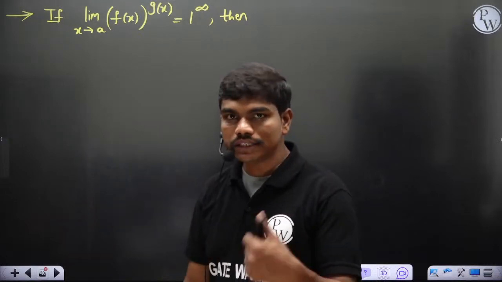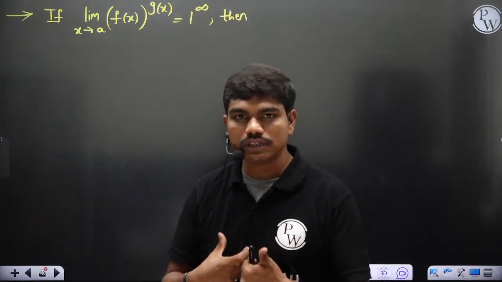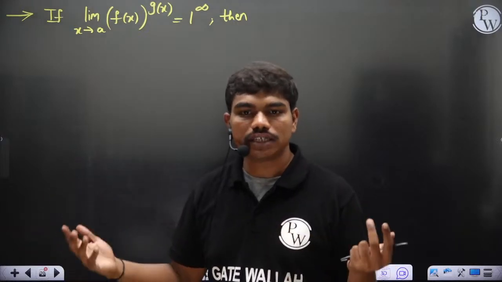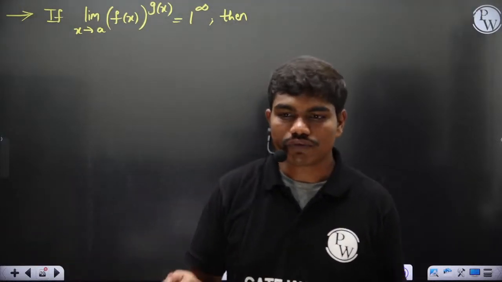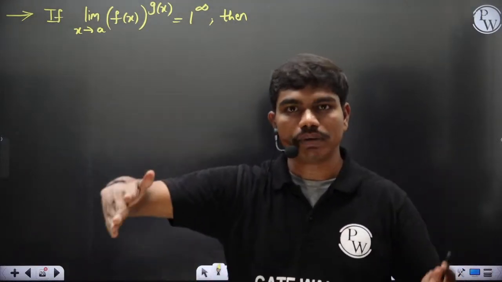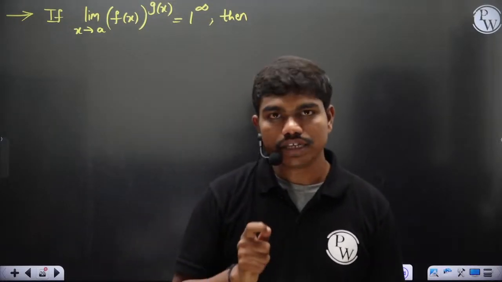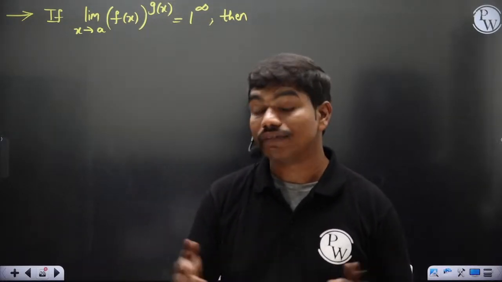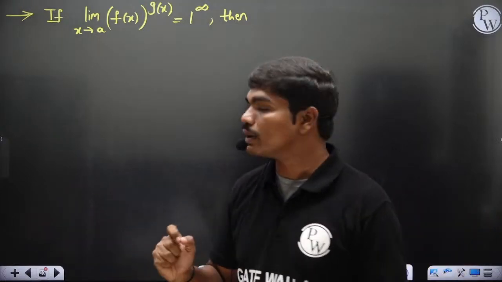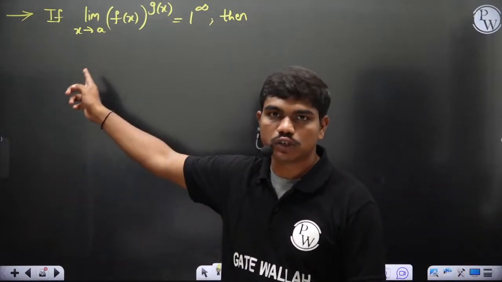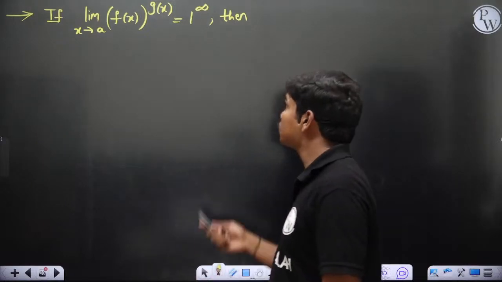But when I write 1 power infinity, you may have this doubt: 1 into 1 into 1 and so on, how many times you do it doesn't matter, the answer gives me 1. But first of all, to perform this multiplication, I should define the exact value of the power, and infinity is just a symbol to denote a very large number, that's it. So that's why 1 power infinity is not a determinate form. Clear? This value is not 1, so please don't assume this is 1.